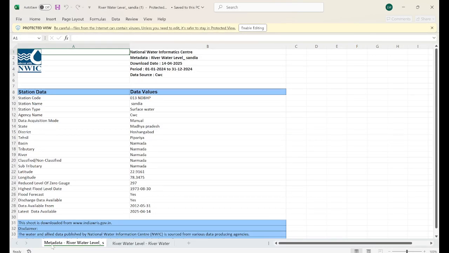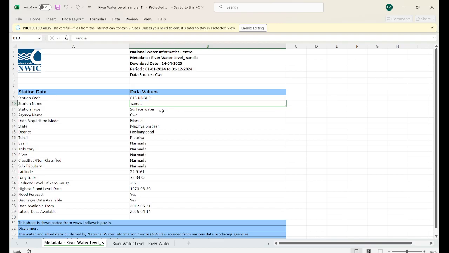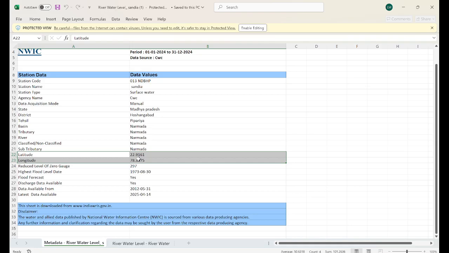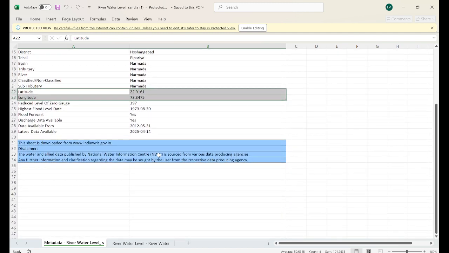You can see we have two tabs here: metadata, meaning information about this data, and river water level. This sheet gives you the information: the station code, station name, type, district, all the information, and also the latitude and longitude, so that you can plot them in GIS form also, which I have shown in a separate video, how to convert latitude, longitude in Excel into GIS format. I will share the link, or you can check my channel.